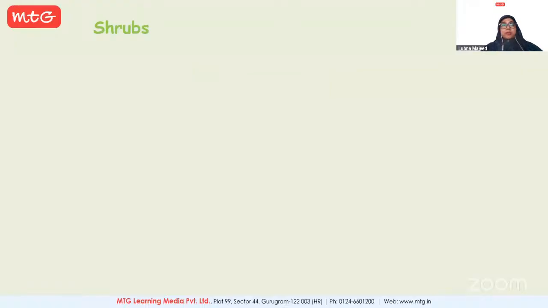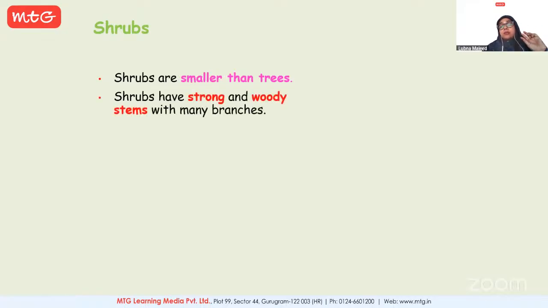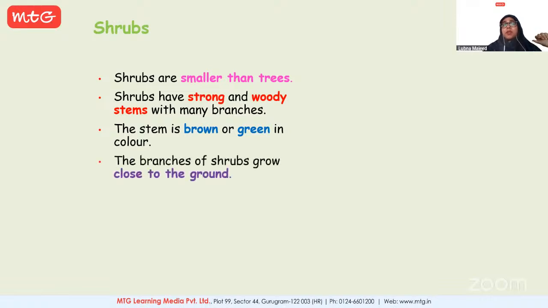So what are shrubs? Shrubs, in comparison to trees, are much smaller. Their stem is not as strong as that of trees. They do have woody stems, but these are not as strong as compared to trees. And it could be in two colors, either brown or green. The branches of shrubs grow close to the ground. What about the branches of trees? Do they grow close or far above the ground? Hetal, what do you think?